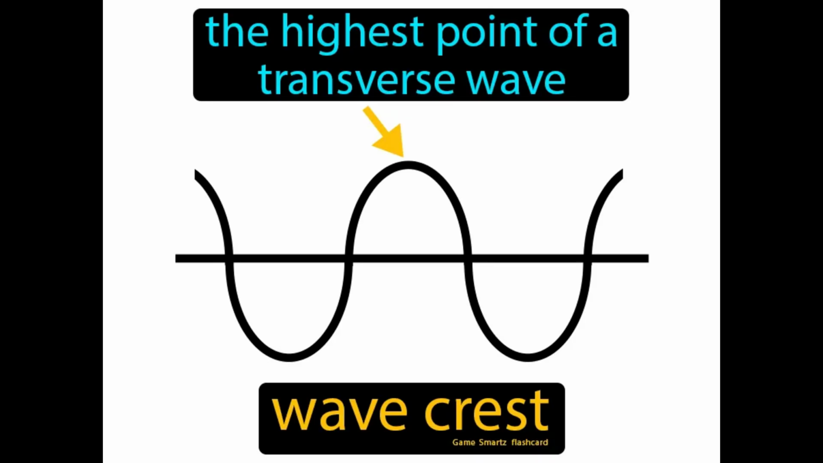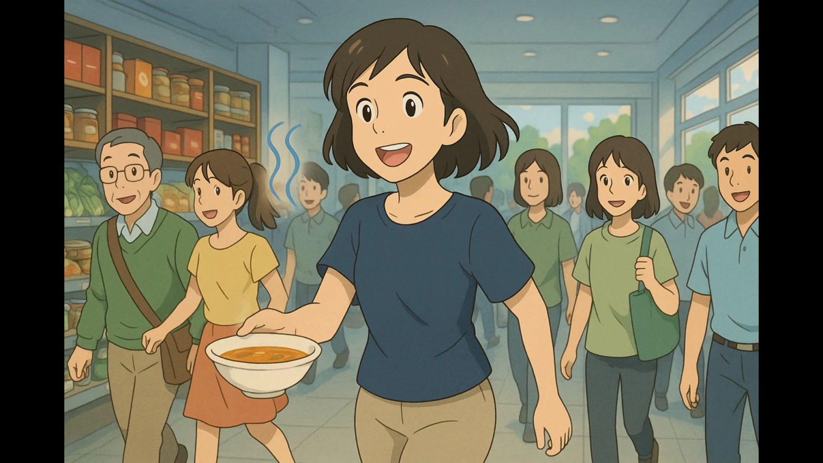The highest point of a transverse wave, crest. The wave crest is the peak or topmost part of a wave. Imagine trying to balance a spoonful of soup while walking across a crowded room without spilling it. Just as the soup in the spoon reaches its highest point when you carefully lift it up to avoid obstacles, a wave crest represents the peak or highest point of a transverse wave.